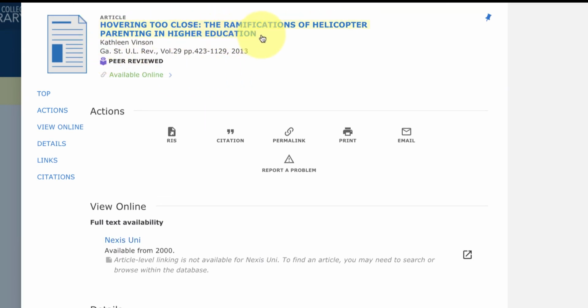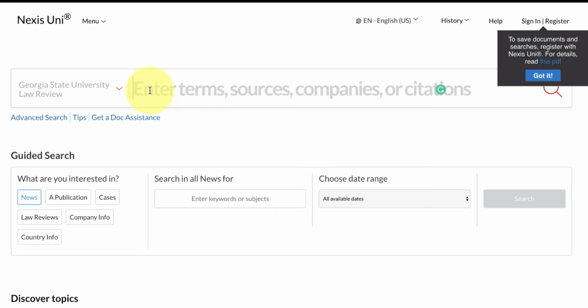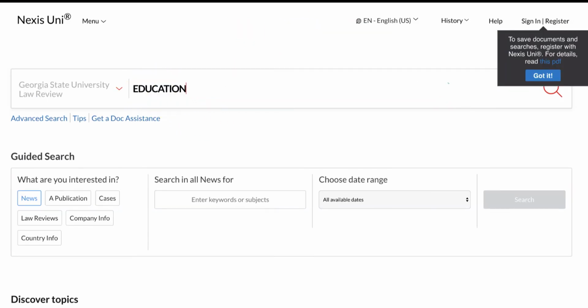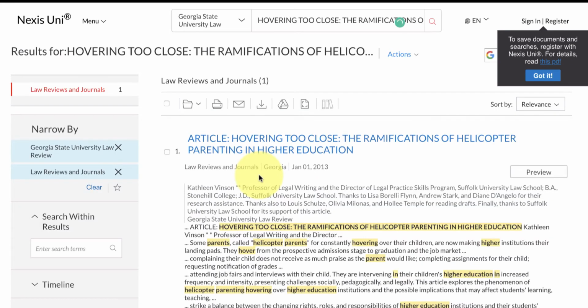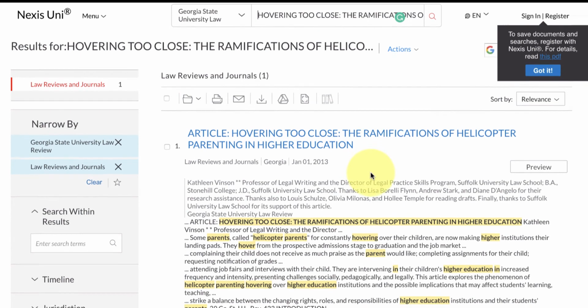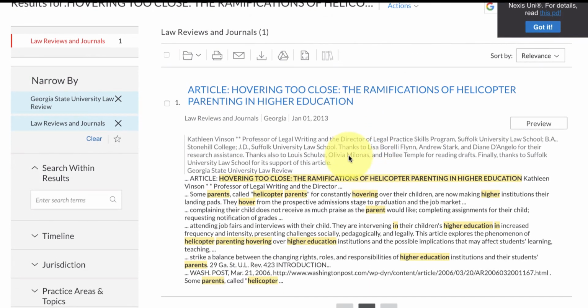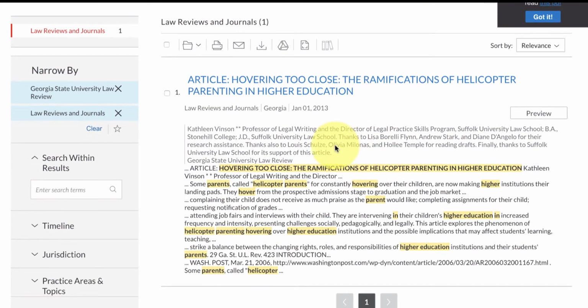I'm going to copy the actual title. For some reason, it didn't pull up the actual article. So I'm going to paste it into that text box. And now I have the article. So this is important because at times the database will right away retrieve that article for you, but at times you may have to actually copy and paste the title into the search box of that particular database, and every database differs. And so I've arrived at the article and I have options here to download it.